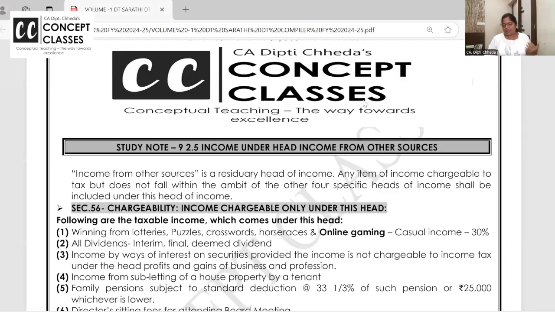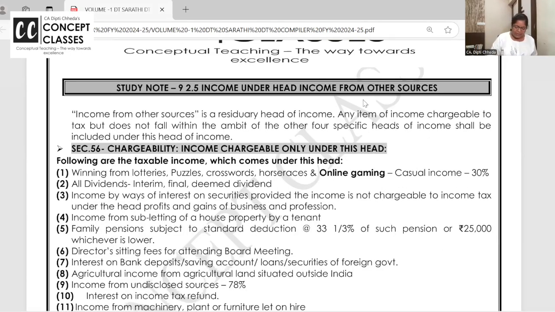Second thing is one amendment in income from other sources: a private company issuing shares above the fair market value, the difference used to be taxable. That's not there now. One table was there, we were doing an example. So anyone reading from old material of mine or from scanner, be careful. Don't drain yourself unnecessarily. Chalo. Let us begin quickly now with income from other sources.